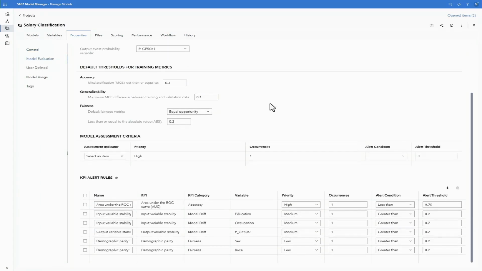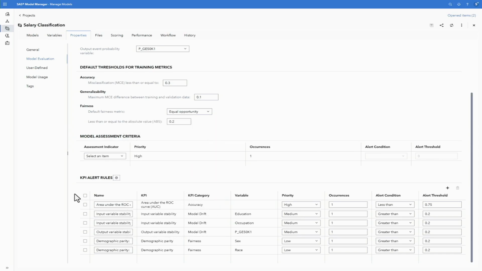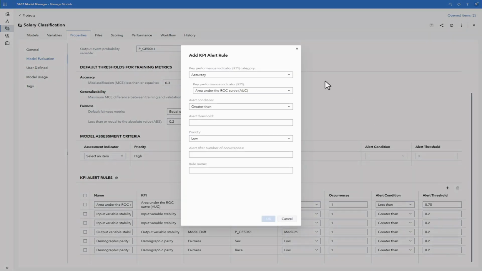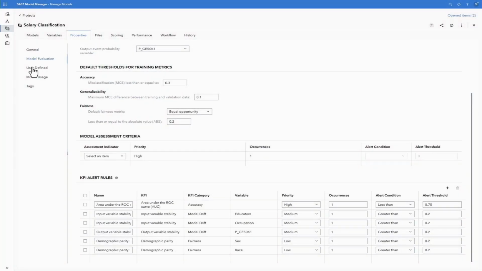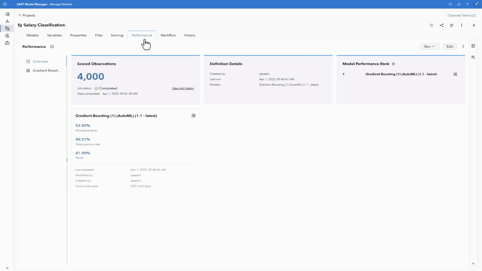And from here, you can actually see where those thresholds are for determining how well that model is performing, what is the performance that we expect here in our KPI rules and our default training threshold metrics. So adding a KPI rule is pretty easy. We can look at model accuracy, fairness, and bias. Model usage is also here, so you can start to fill this information out. And the last piece is performance monitoring, and that is what's going to populate the metrics for the model audit.